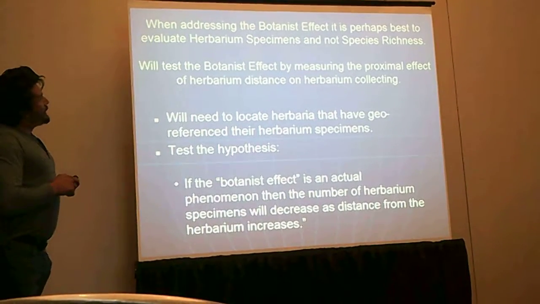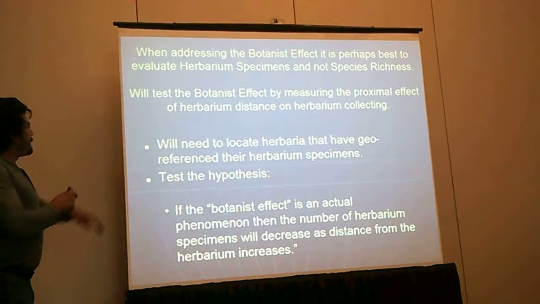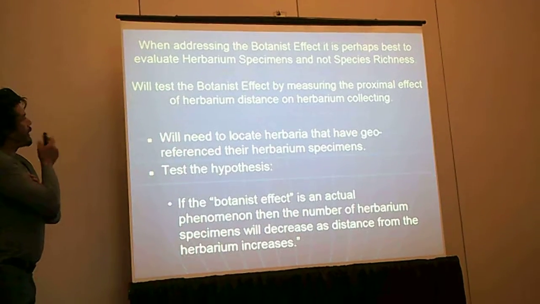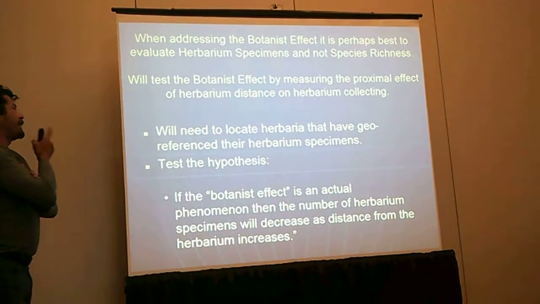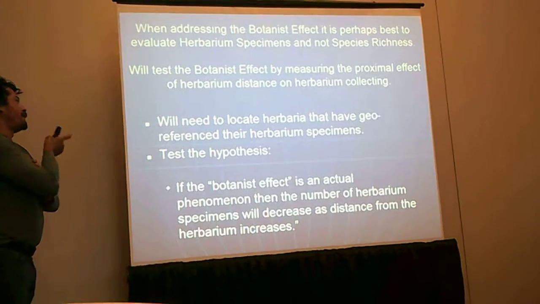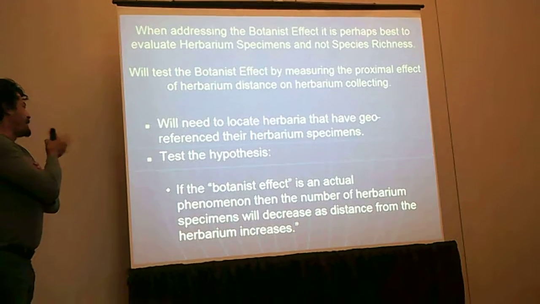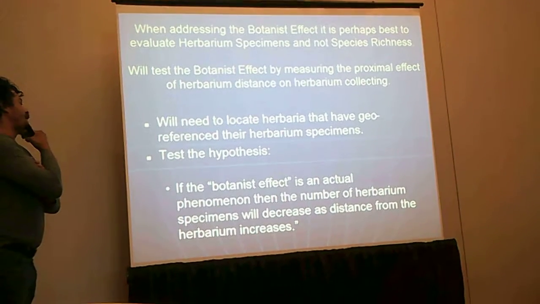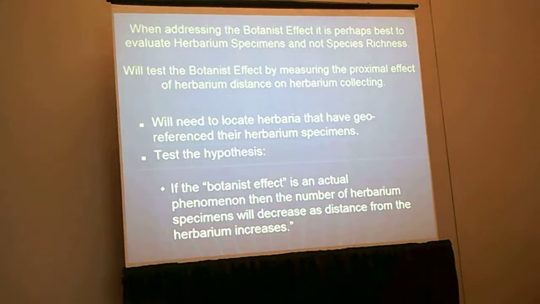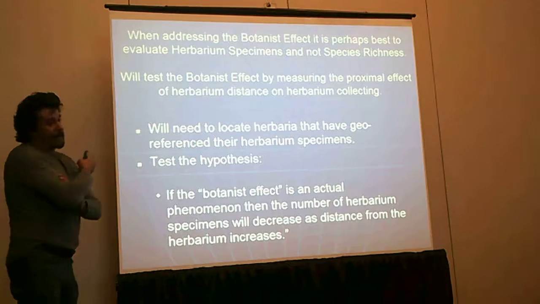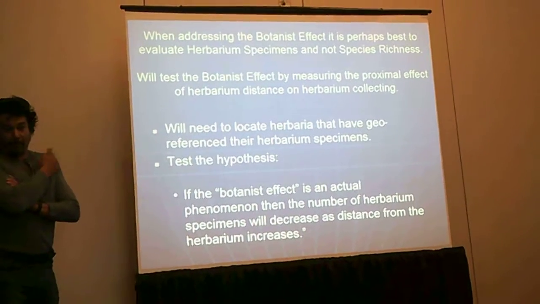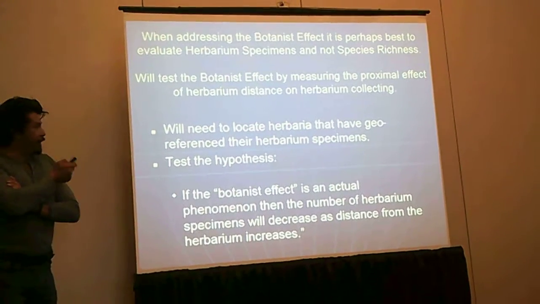So when addressing the Botanist effect, it is perhaps best to evaluate herbarium specimens and not species richness. I will test the Botanist effect by measuring the proximal effect of herbarium distance on herbarium collecting. In order to do this, I will need to locate herbaria that have georeferenced their specimens. Then I can test the hypothesis: if the Botanist effect is an actual phenomenon, then the number of herbarium specimens should decrease as distance from the herbarium increases. And this took a long time to do, because it took a while before we saw lots of herbaria around the world georeferencing their specimens.